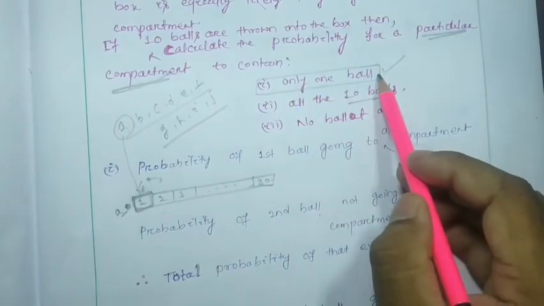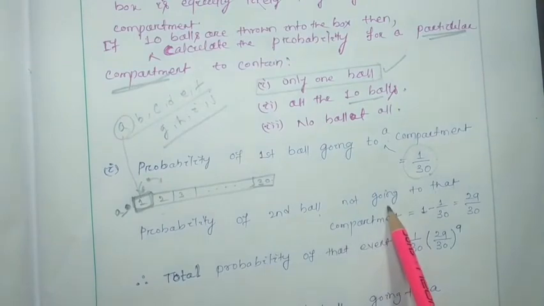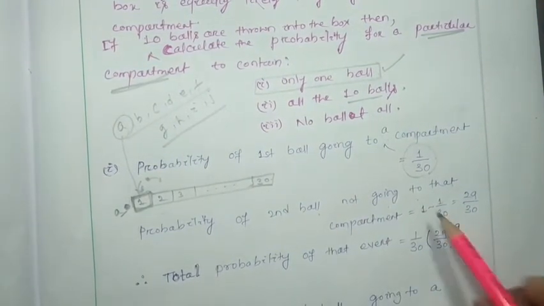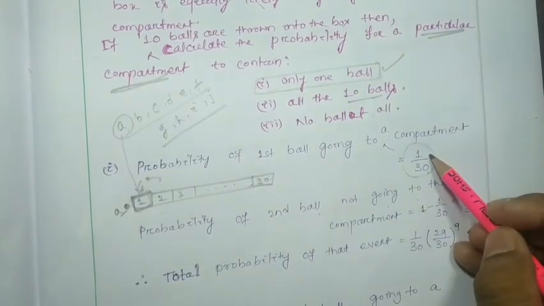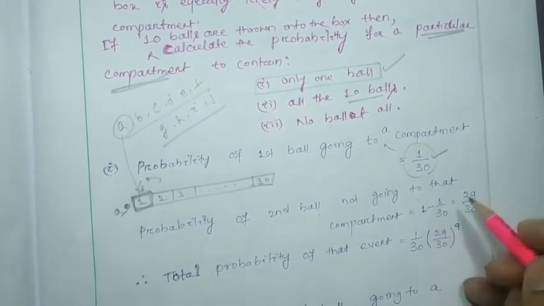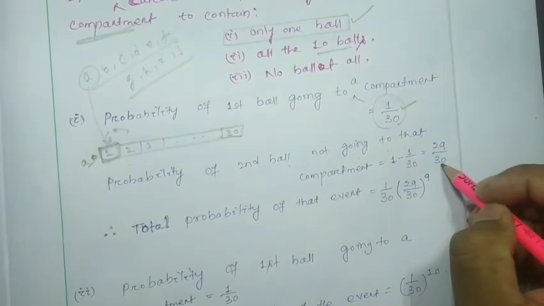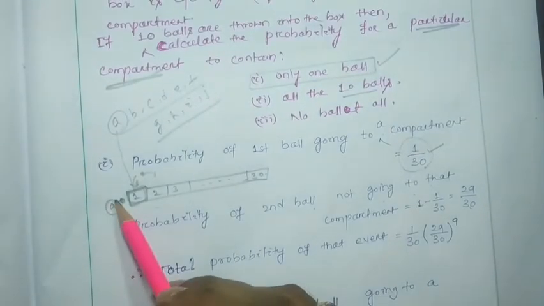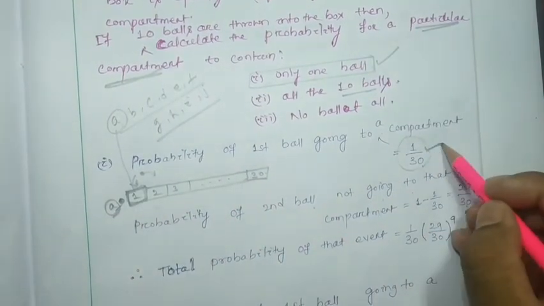Only one ball. So the probability of the second ball not going to that compartment is obviously 1 minus 1 by 30. If the probability of going to the compartment is 1 by 30, not going will be 1 minus 1 by 30, which is 29 by 30. So the first ball, named a, has gone to this compartment with probability 1 by 30.